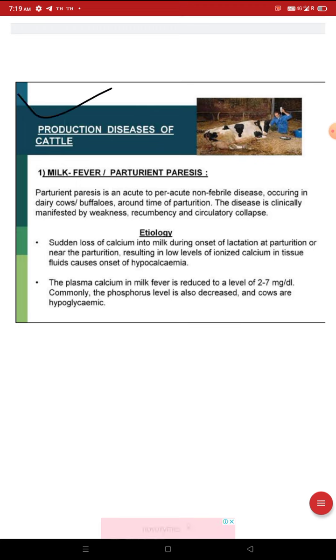Today we are going to study about production diseases of cattle. Production diseases are also called metabolic diseases. The first disease is milk fever, or parturient paresis. Parturient paresis is an acute to per-acute non-febrile disease occurring in dairy cows or buffaloes around the time of parturition.